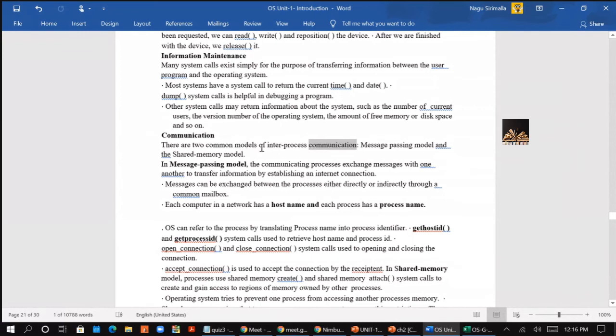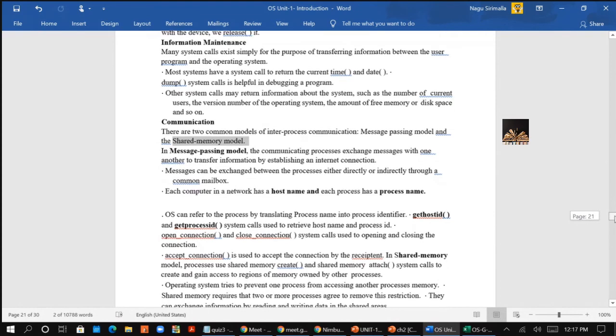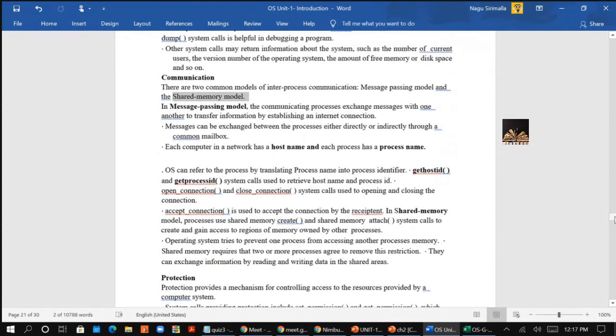Shared memory model means when the two processes are referring to the same memory location, right? So here, whenever you want to exchange messages, first you have to get the host ID on which host you want to communicate.